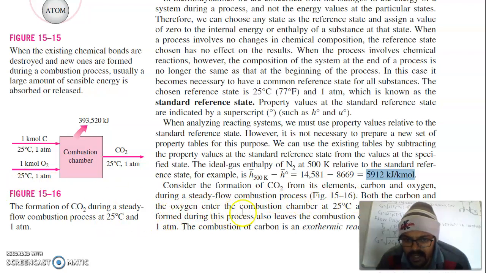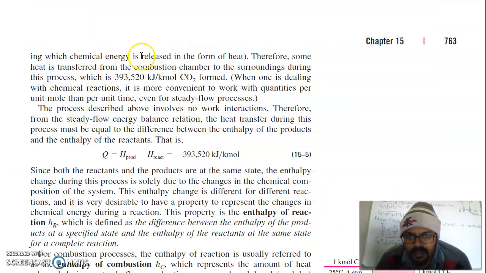Both the carbon and oxygen enter the combustion chamber at 25°C and 1 atmosphere. The CO2 formed during this process also leaves the combustion chamber at the same state. The combustion of carbon is an exothermic reaction in which chemical energy is released in the form of heat. Therefore, some heat is transferred from the combustion chamber to the surroundings during the process, which is 393,520 kJ per